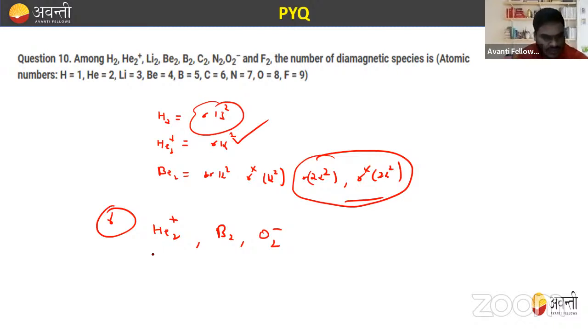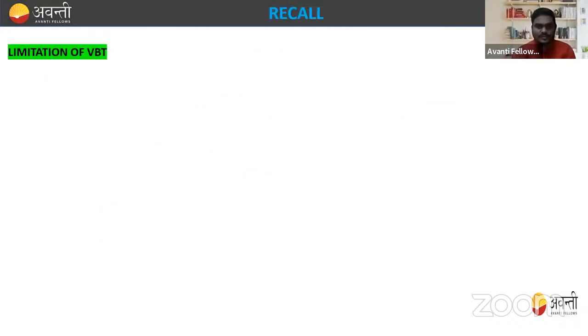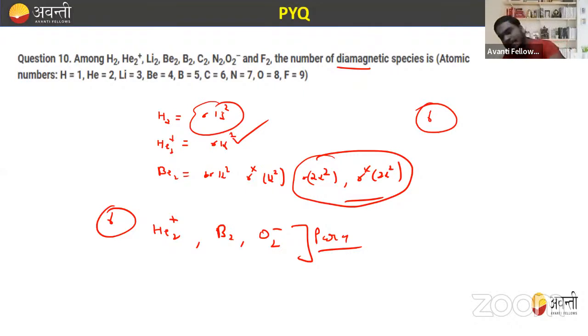However, in case of the other molecules, you have to calculate diamagnetic character the same way. So these only are the paramagnetic ones. Except for these, the six species all show diamagnetic behavior. I hope this is clear to you. So this is the way to find diamagnetic or paramagnetic character.